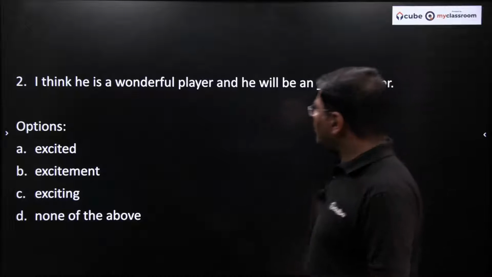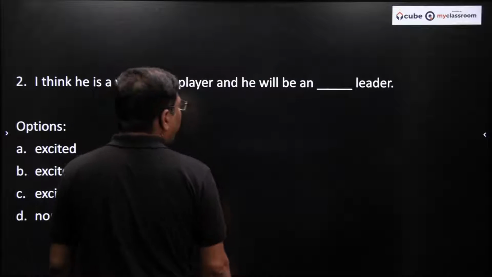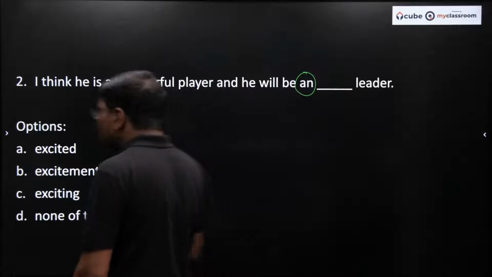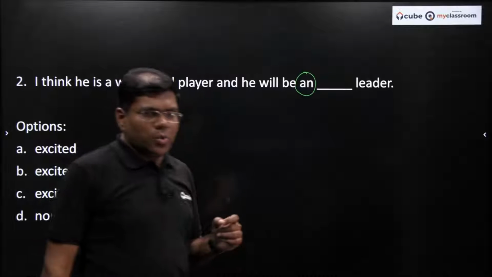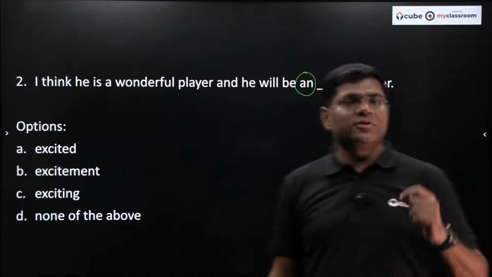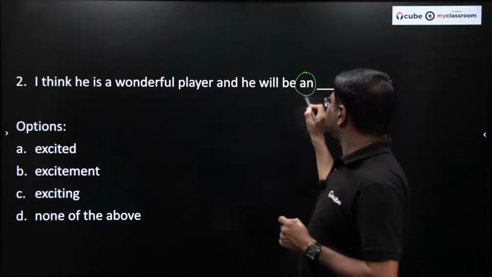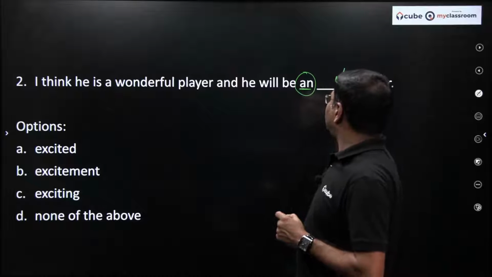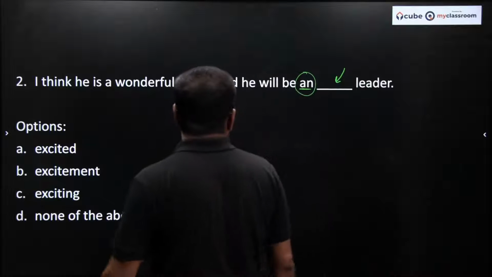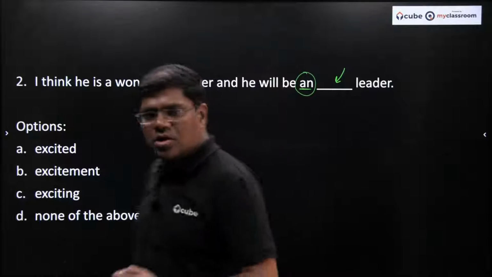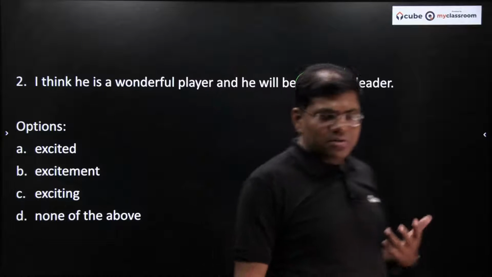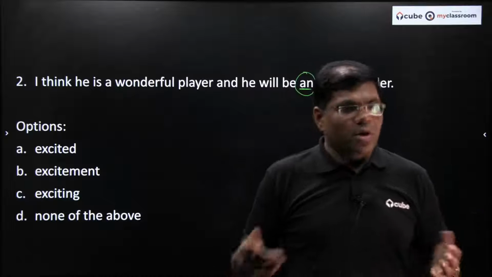"I think he's a wonderful player and he will be an dash leader." So now we have the word "an" here, and therefore we know that all the options will have a sound like that of a vowel, a, e, i, o, u. So this trick can also be used: whenever you have "an", the word that comes here will have the sound of a vowel, right? So I think he is a wonderful player and will be an excited leader or exciting leader. So I am an exciting person or I am an excited person. It all depends. Both could be correct.